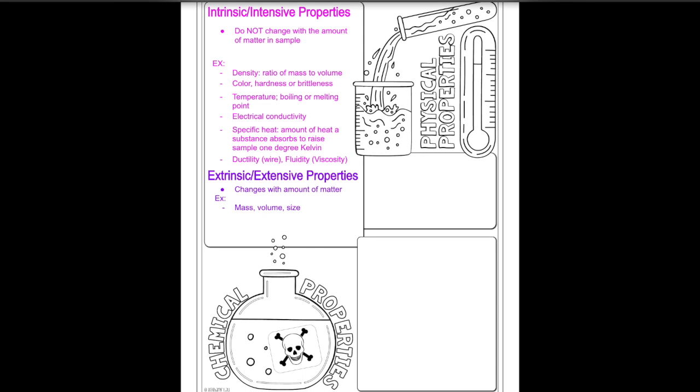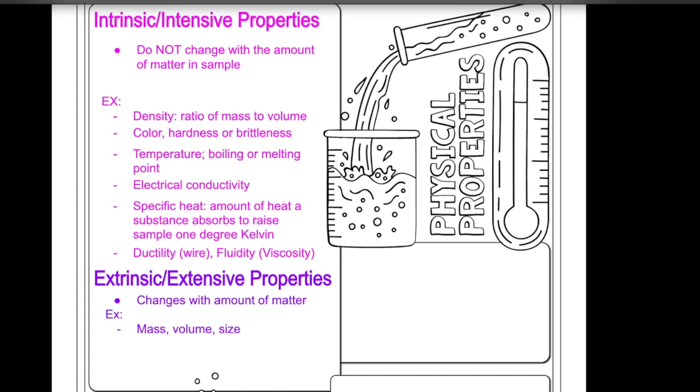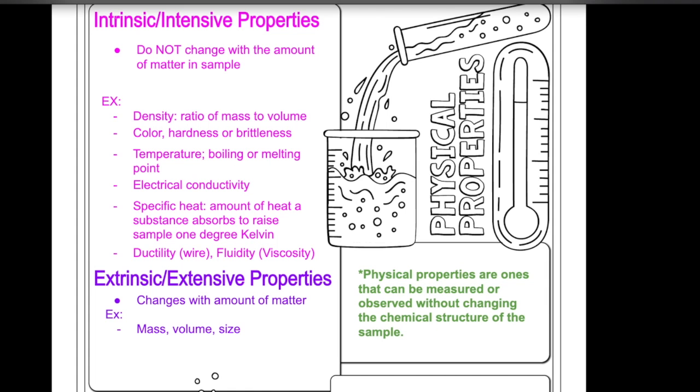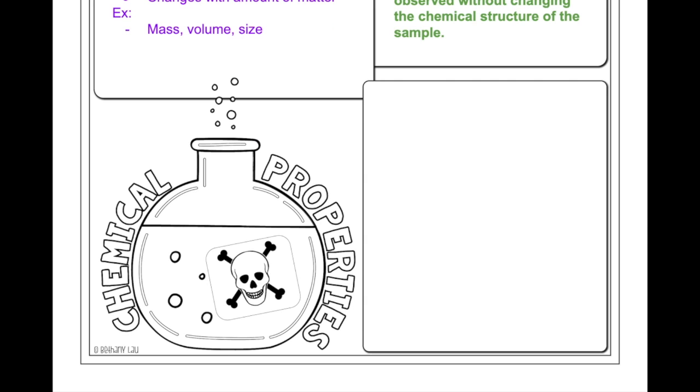These notes are over physical and chemical properties along with physical and chemical changes. So physical properties are properties that can be measured or observed without actually changing the chemical structure of the sample. A lot of the time, all the physical properties are going to fall into the categories of intrinsic or extrinsic as well. Okay, because we can look at things like the temperature of a sample, the boiling point, the density, the color, even looking at mass or the size of the sample, we can observe these without actually changing what the substance actually is.